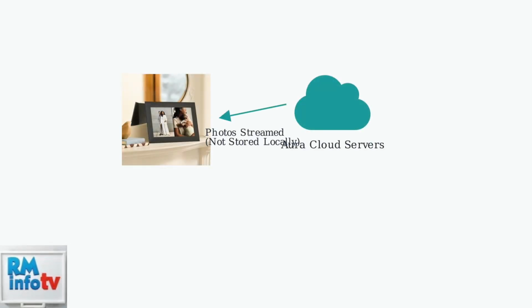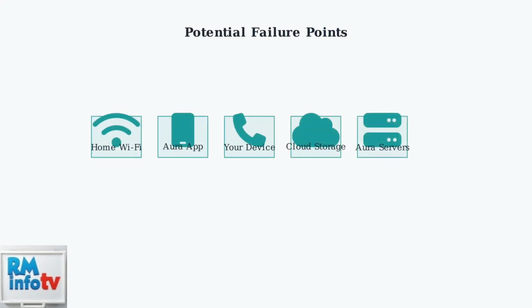Aura frames use a cloud-based system where photos are streamed directly from Aura's servers rather than being stored on the device itself. This architecture creates several potential points of failure in the photo delivery process. The photo delivery chain involves multiple components that can cause issues. Problems can originate from your home Wi-Fi network, the Aura mobile app, your smartphone or tablet, cloud storage services like iCloud, Aura's own servers, or even other family members who have been invited to share photos.